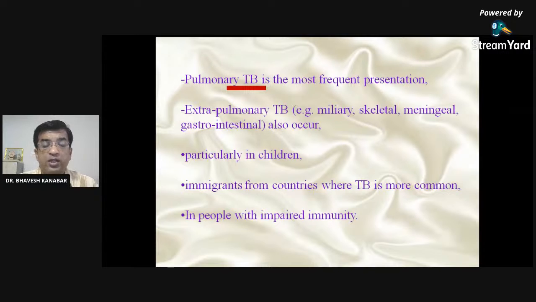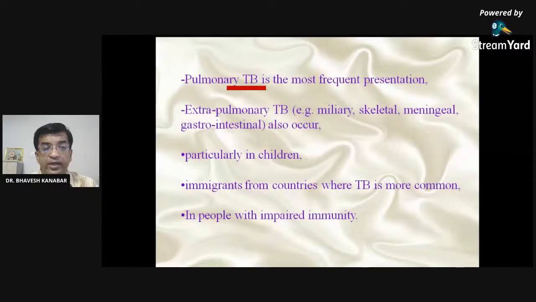So still many students are out of the class. Only 22 I can see online. Ask your colleagues to join the class. After the Janmashtami holiday, they may have forgotten. Write down in your group also that our class is going on, a very important topic on tuberculosis, which will be useful lifelong. So ask your colleagues to join the class immediately.